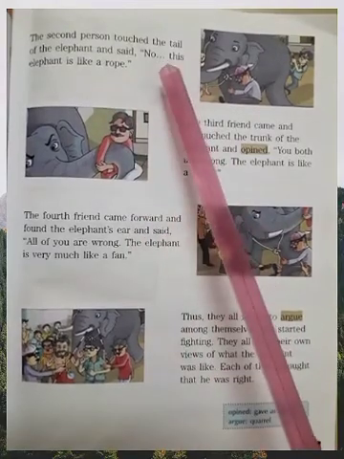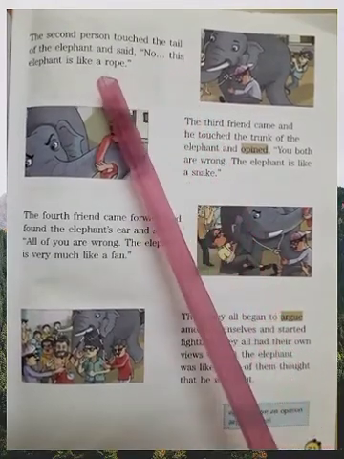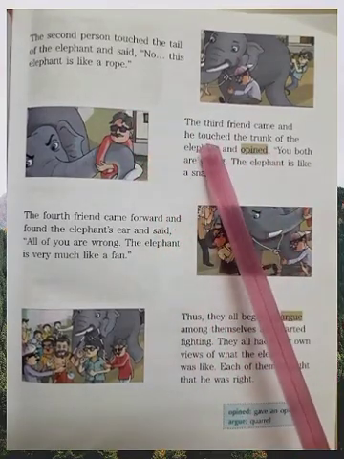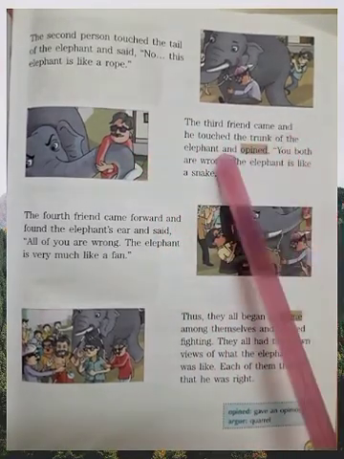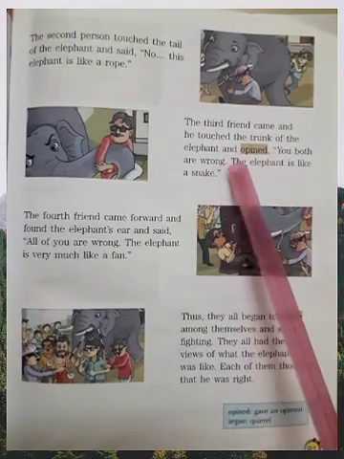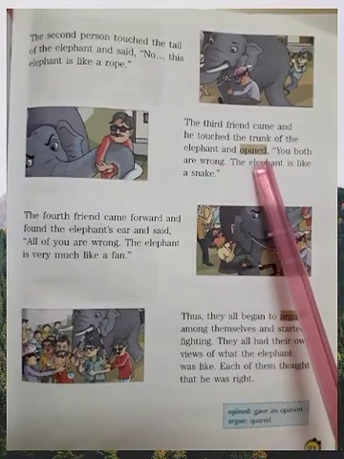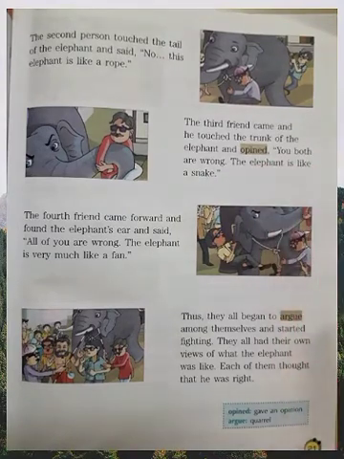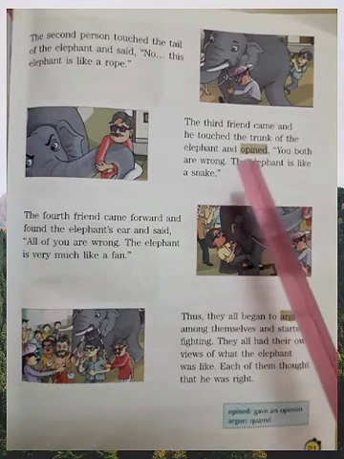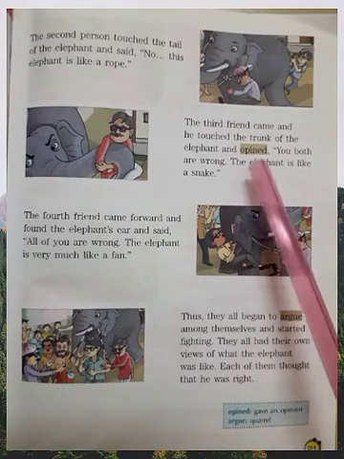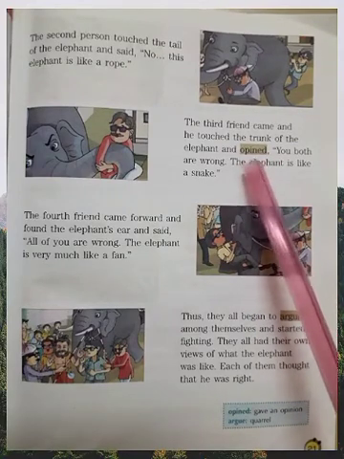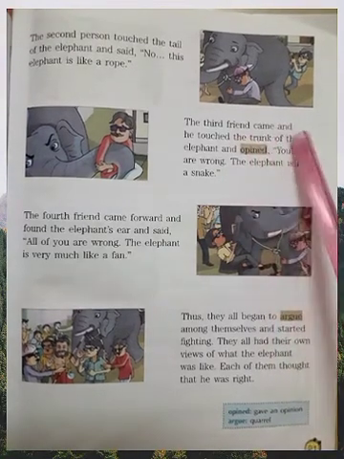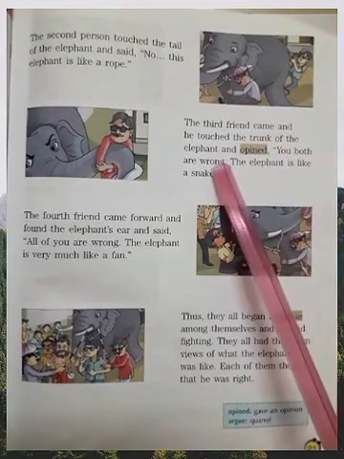Now, the blind man said, the elephant is like a rope. Fine. The third friend came and touched the trunk of the elephant and opined. Opine, root word is opinion, give an opinion, give suggestion. Opined means gave an opinion.